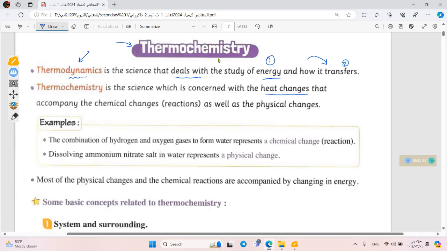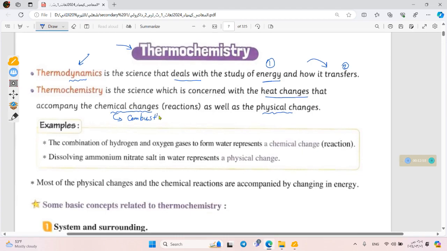So there are several forms of heat. Thermochemistry studies the heat exchange that accompanies the chemical change and the physical change too. Examples of chemical change are combustion and formation, and an example of physical change is the heat of solution.